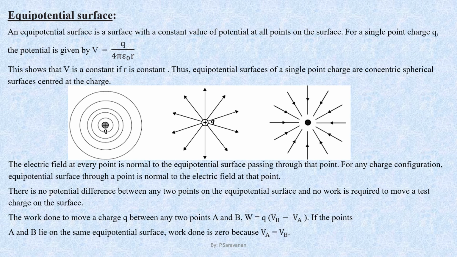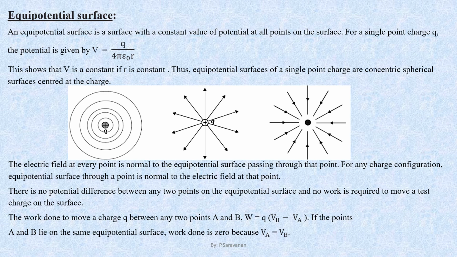Below the diagram you see the electric field at every point is normal to the equipotential surface passing through that point. For any charge configuration, the equipotential surface through a point is normal to the electric field at that point. I will repeat it.